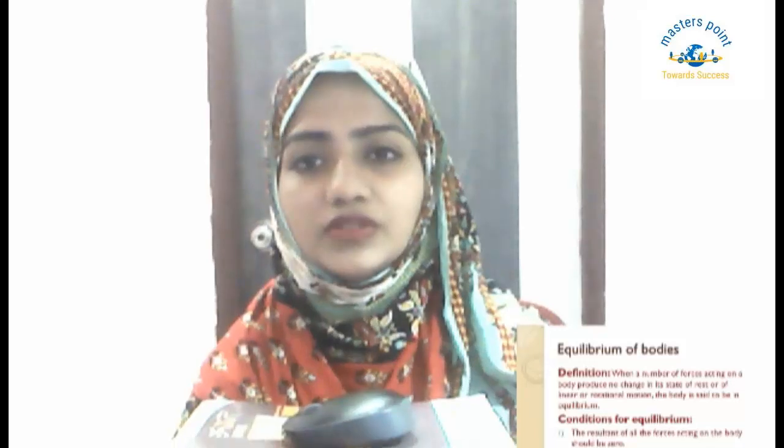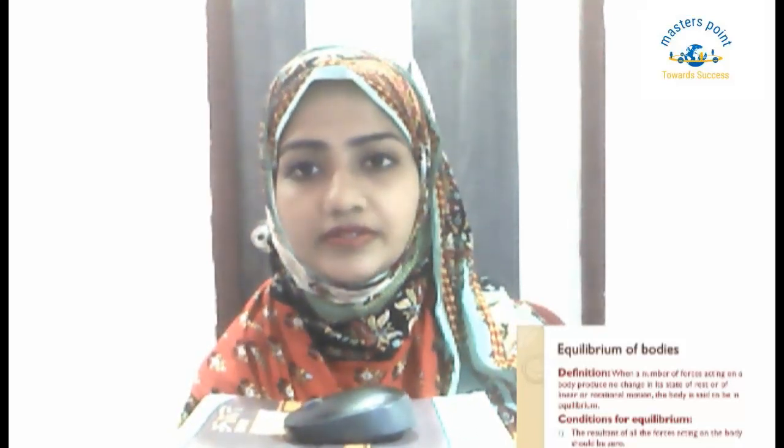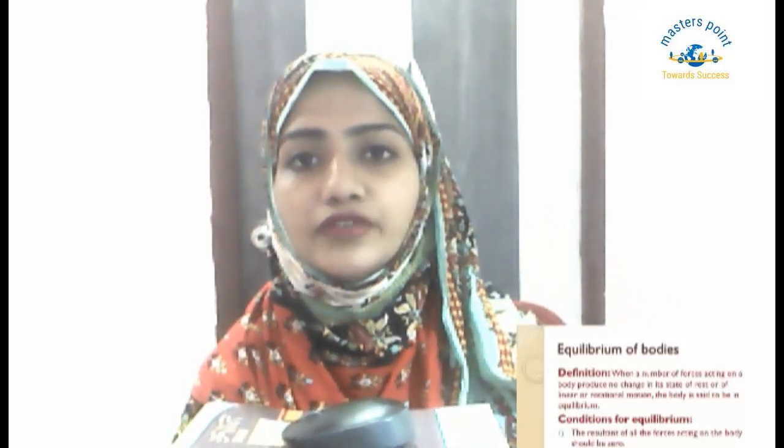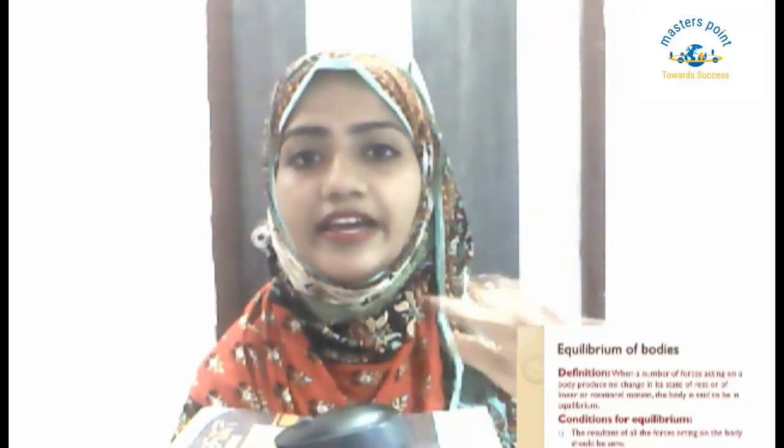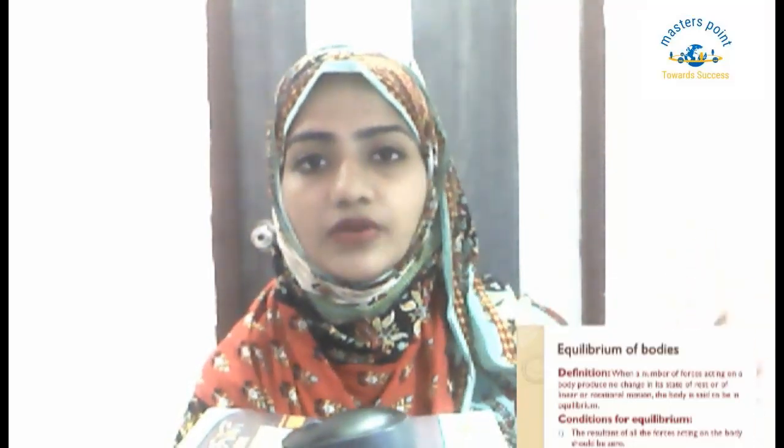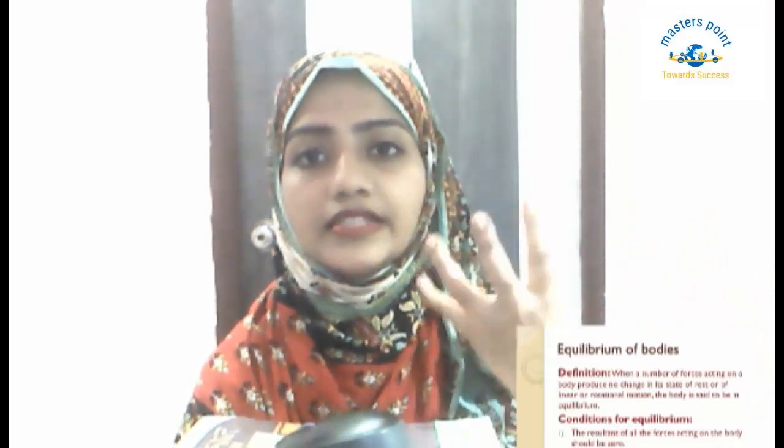Any guesses which forces are acting on the object? One force is the gravitational force, which acts on each and every object present on this earth. Even the gravitational force is acting on me.